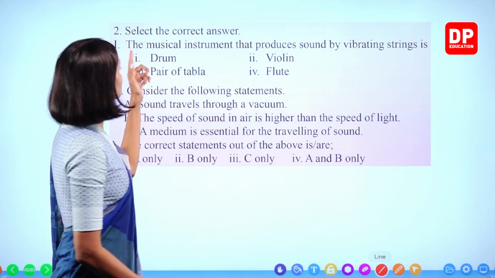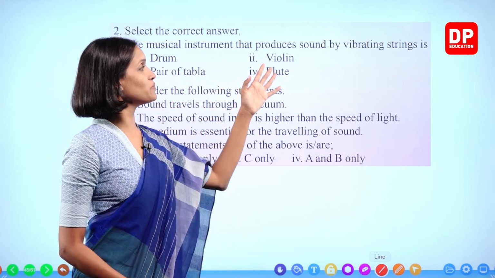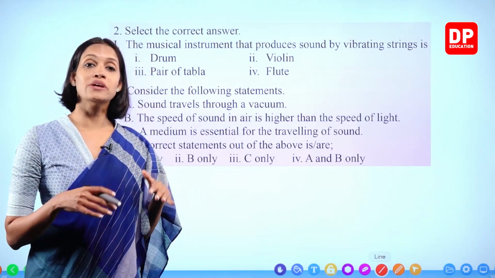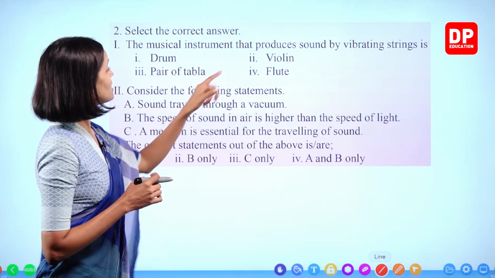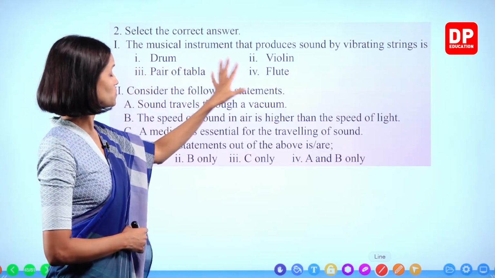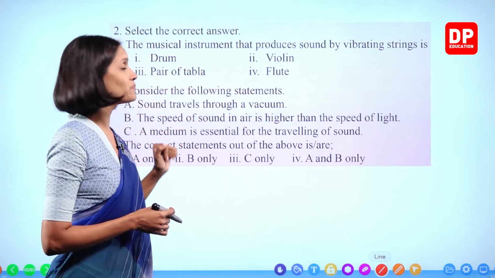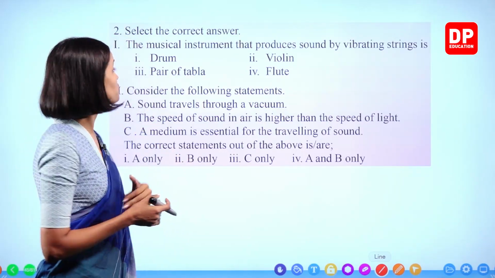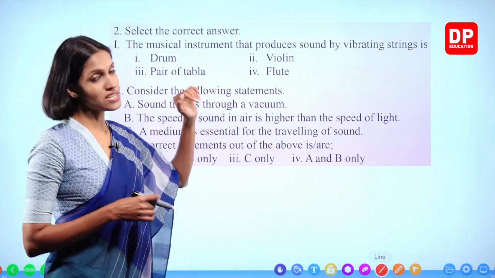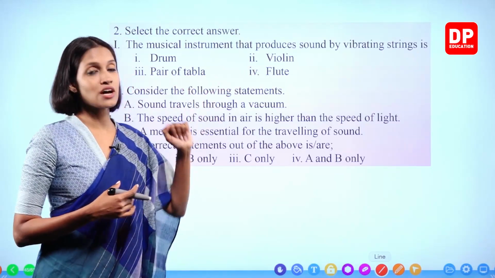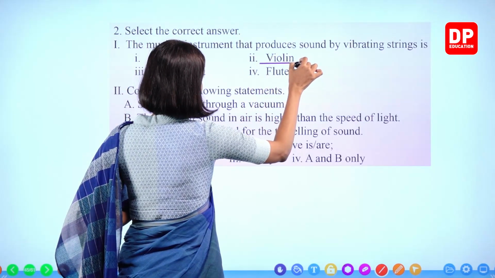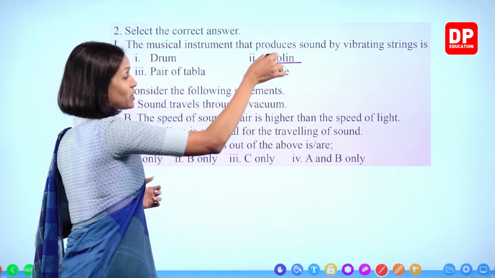The musical instrument that produces sound by vibrating strings is, let's go through this. Drum. Drum produces sound by vibrating membranes. Okay. Violin. Violin produces sound by vibrating strings. That is correct, but we are going to go through the others too. Pair of tabla. It is also a type of drum. Therefore, it also produces sound by vibrating membranes. Flute. We just discussed that it produces sound by vibration of air columns. Okay. So the answer is violin. Violin produces sound by vibrating strings.